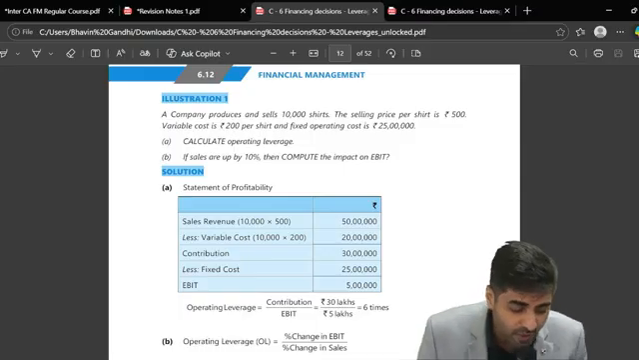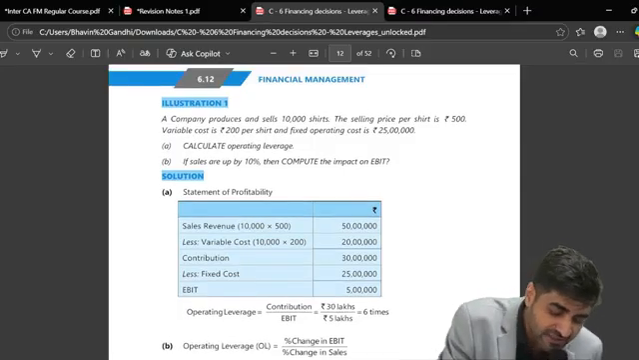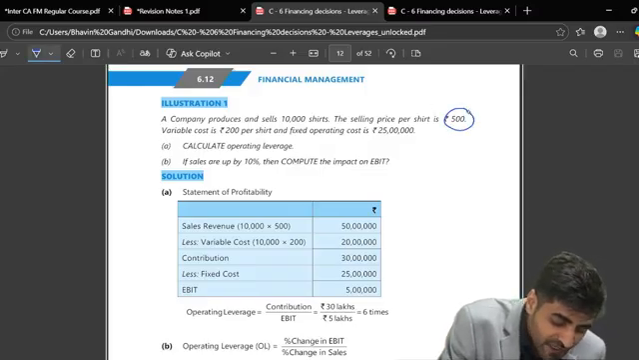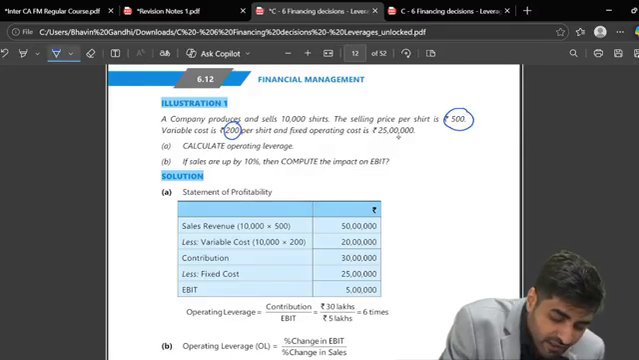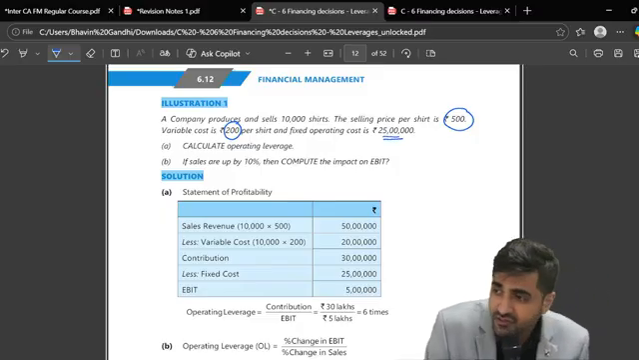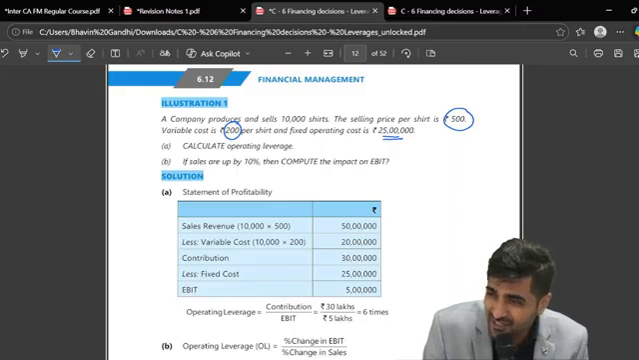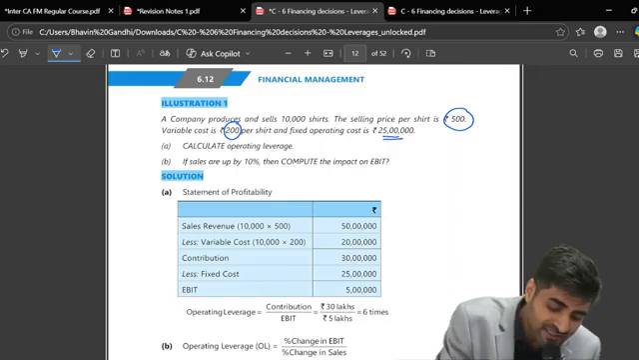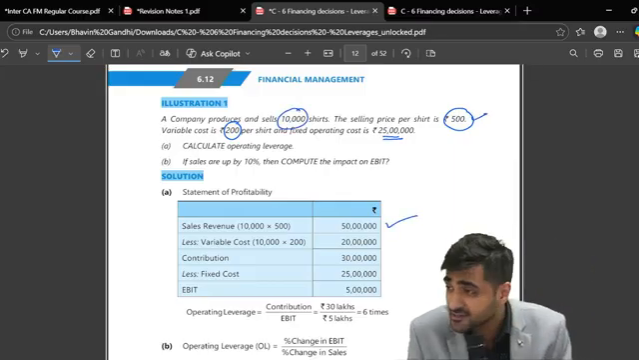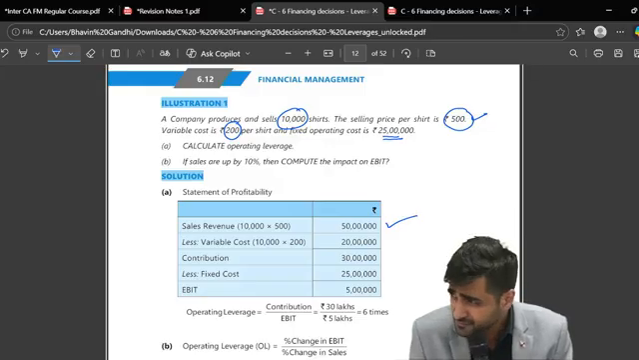A company produces and sells 10,000 shirts. The selling price is 500, variable cost is 200, fixed operating cost is 25 lakhs. Calculate operating leverage. Now just check, this is very simple. Do you have sales in the question? Yes, sir. 10,000 into 500. So we have sales of what? 50 lakhs.